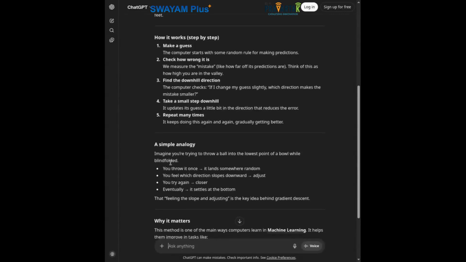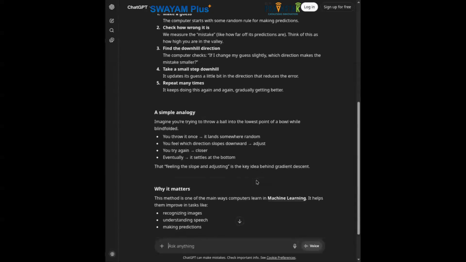So it says, imagine you're trying to throw a ball into the lowest point of a bowl while blindfolded. You throw it once, it lands somewhere random. You feel which direction it sloped towards, and then you adjust. So this is an everyday experience, and it ends at exactly the right conceptual depth for a student. So role specification is what did all of this.